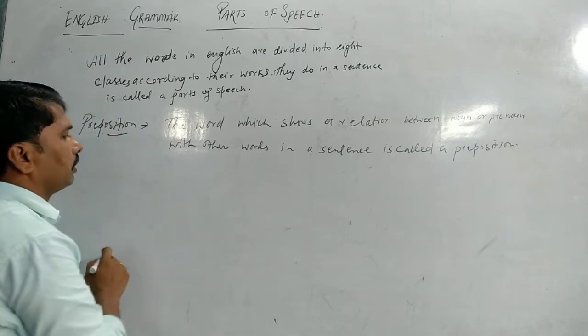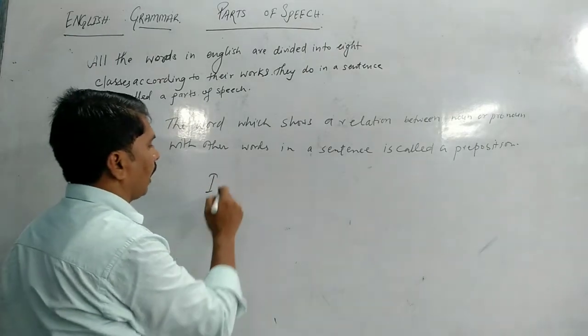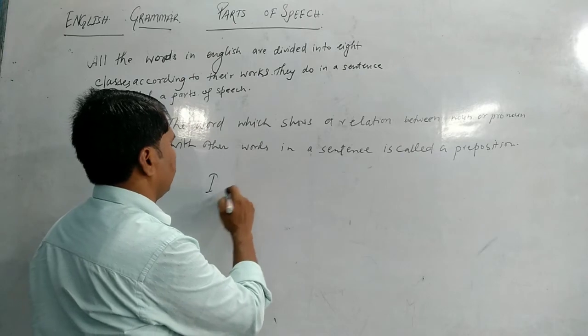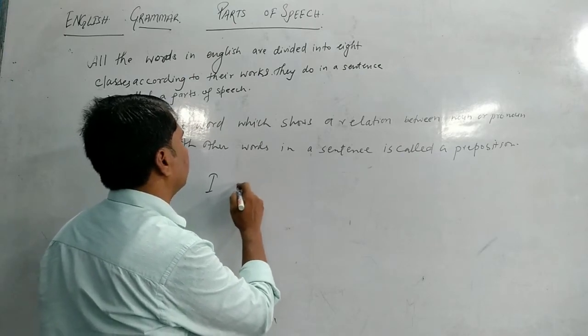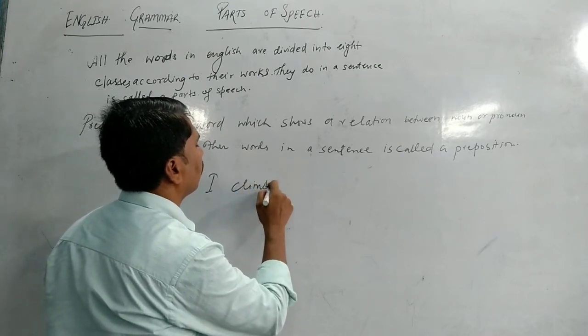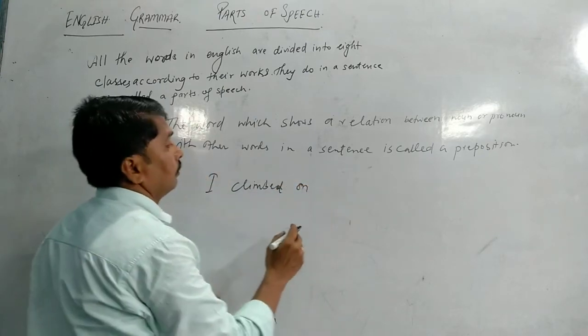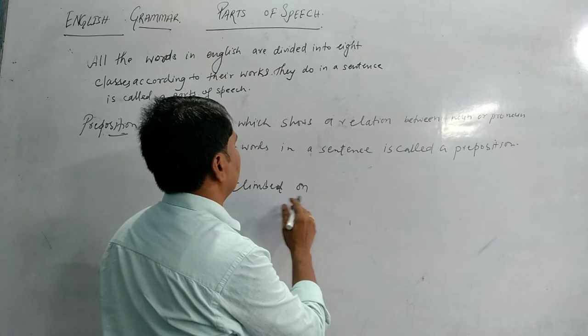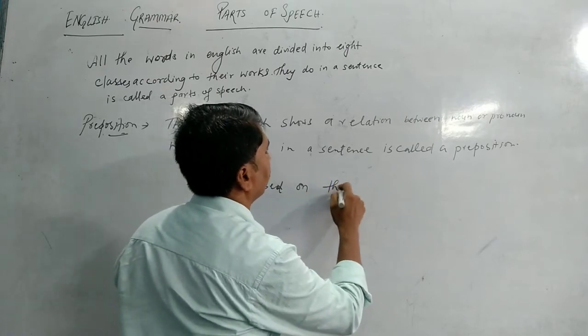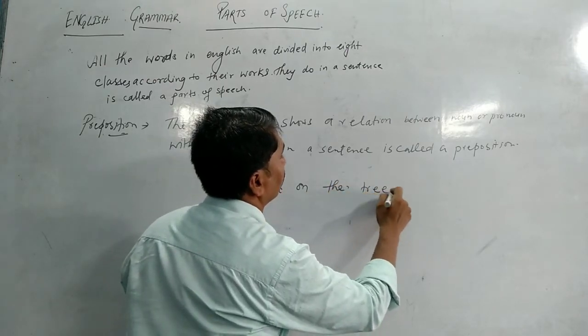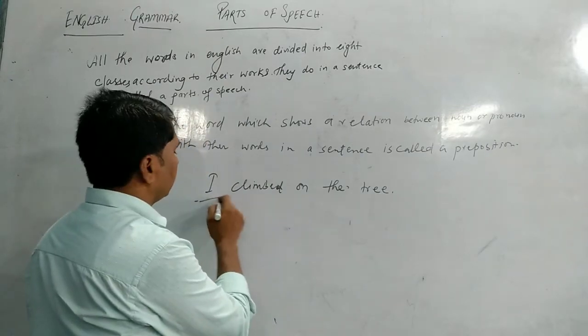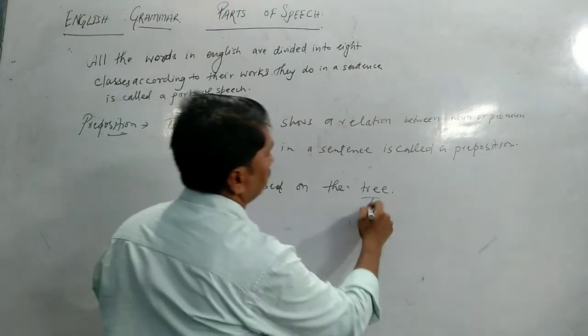Position shows the position. If I say that I climbed on the tree. So see, I is a pronoun and tree is a noun.